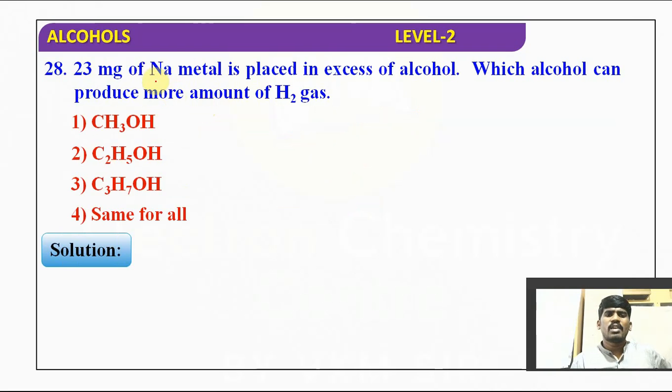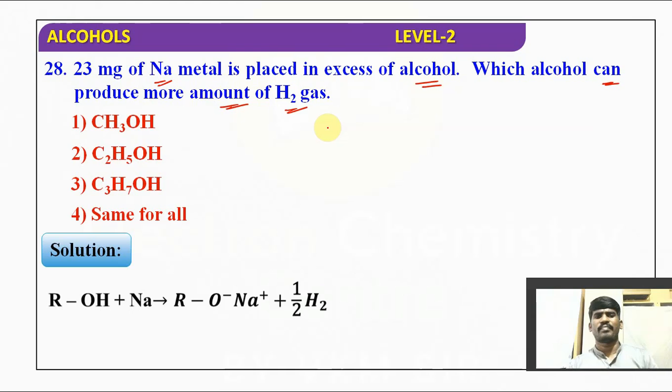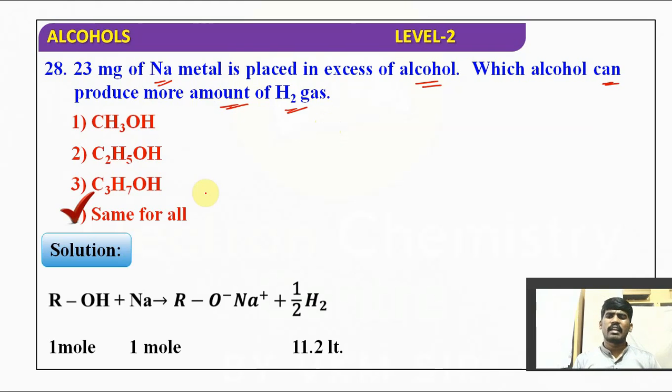Next, 23 mg of sodium metal is placed in excess of alcohol. Which alcohol can produce more H2 gas? Generally, whenever alcohol reacts with sodium metal, it produces H2 gas. All of them can react in a similar manner. Why? Because we are taking 1 mole only. So 1 mole gives half a mole of H2. Generally 1 mole of H2 is 22.4 liters, so half a mole means 11.2 liters.